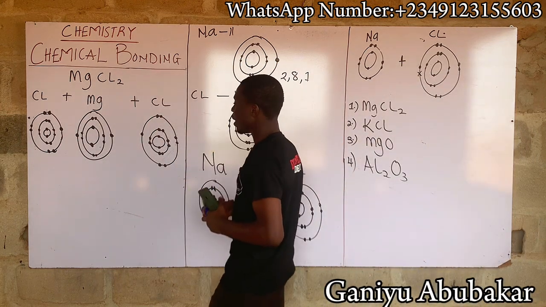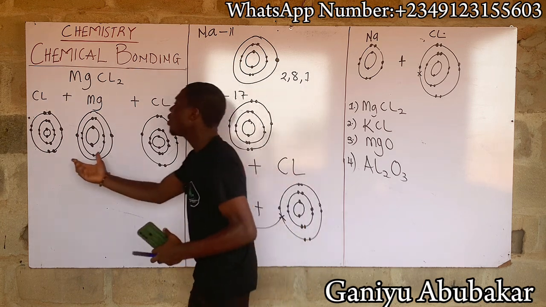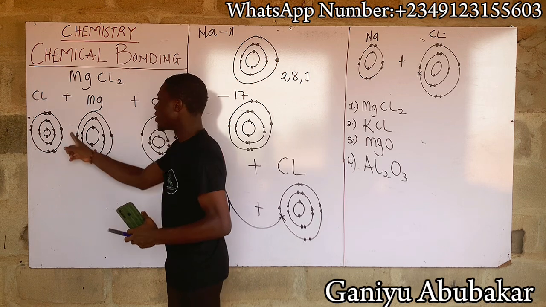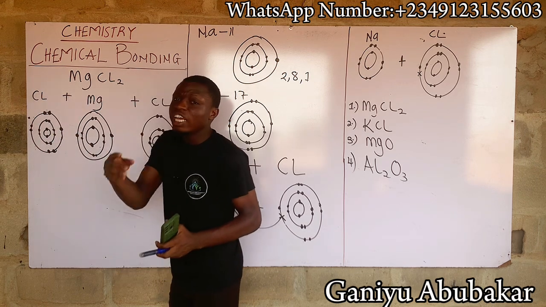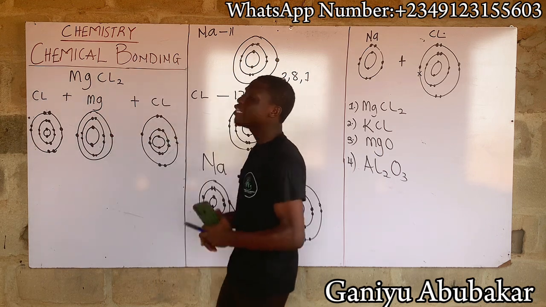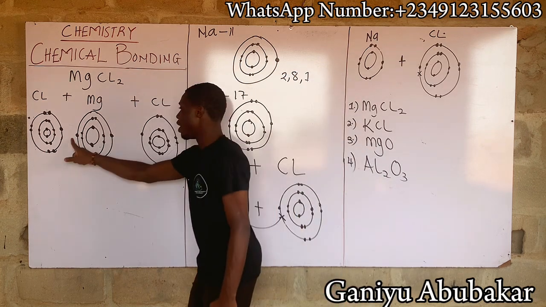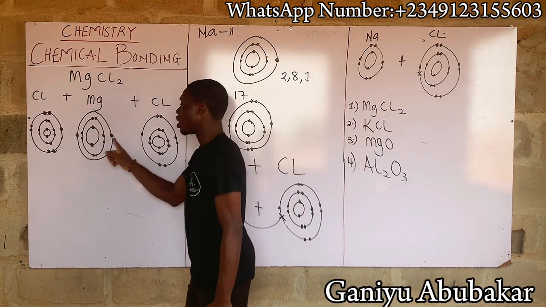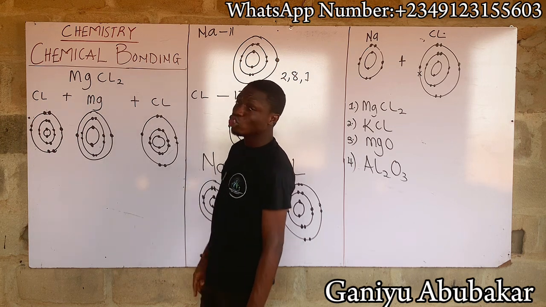So let's see if it's balanced. So how does this balance? Question, please. Ask yourself, is chlorine balanced? No. This is 7 electrons at the outermost shell, not balanced. We said either it is 8 or 2. This is not balanced. Ask yourself, is magnesium balanced? Of course, yes. This is 2 electrons at the outermost shell. So magnesium is balanced in this case here. Is chlorine here balanced? No.